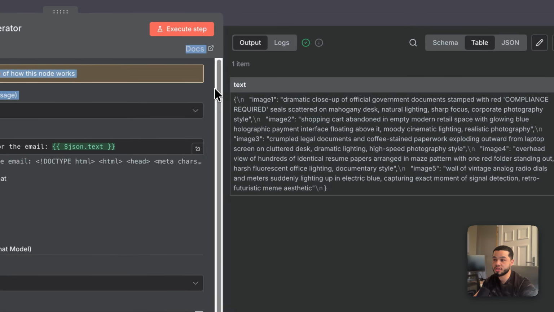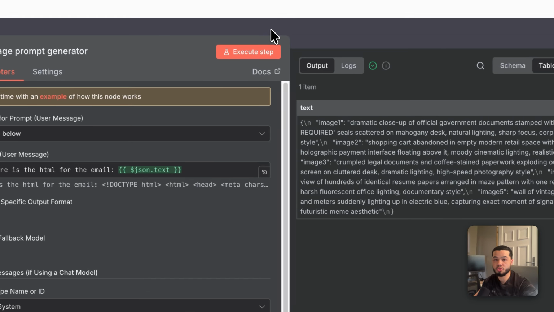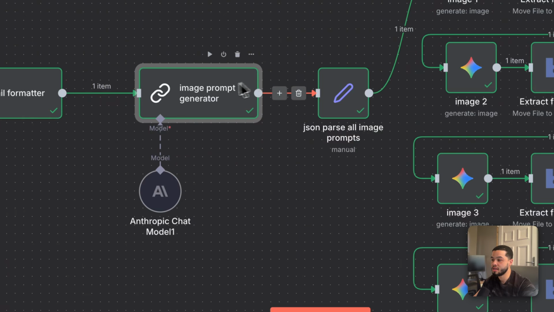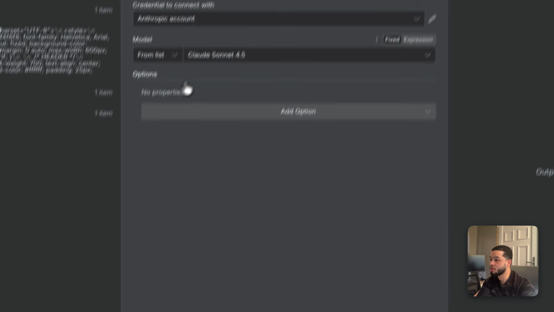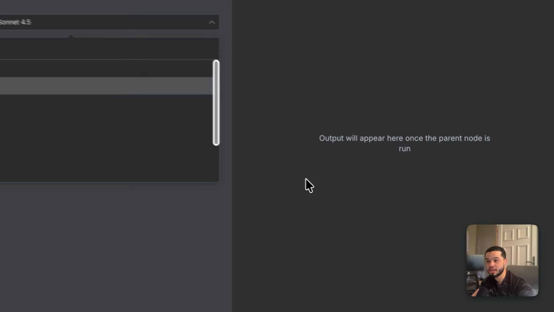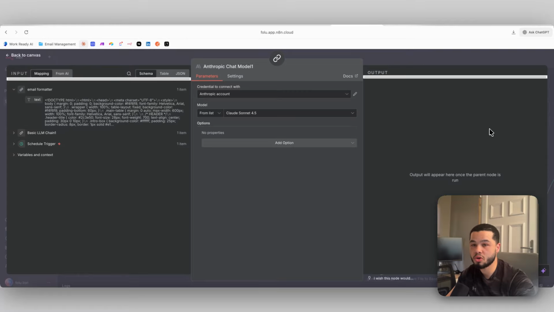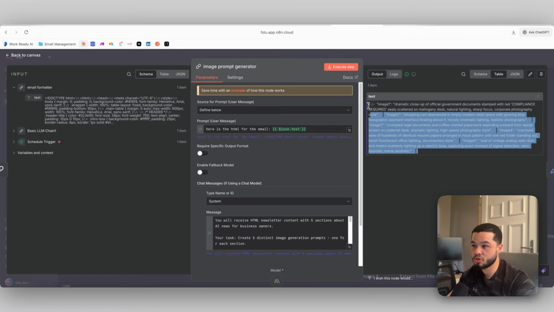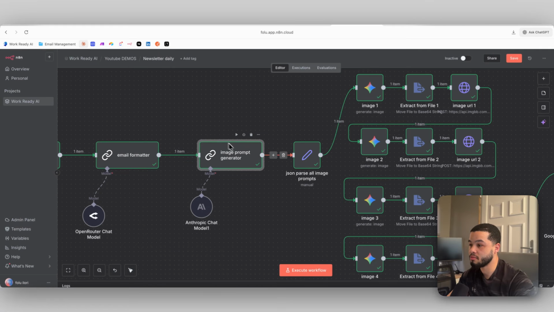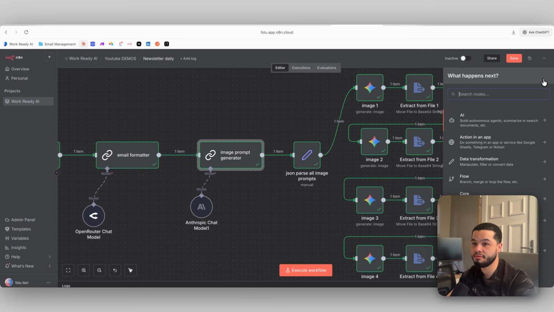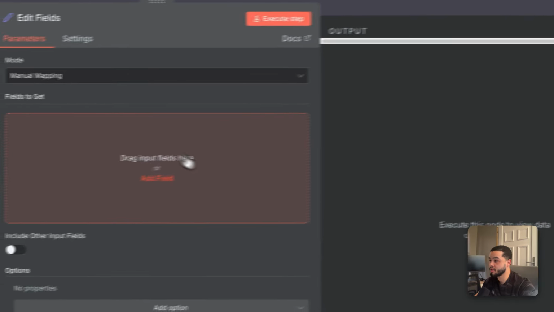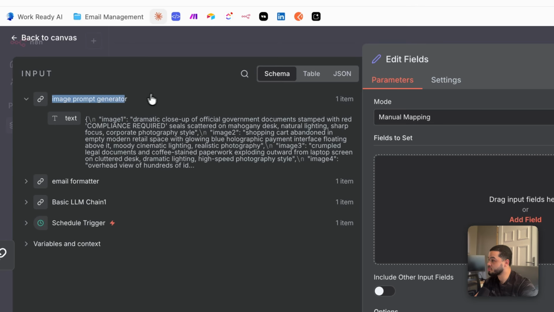This is basically just strings, so we can't actually use these to create 5 different images. So the next node we have to use over here is an edit field. Now for the image prompt generator, the model we are going to use is Claude Sonnet 4.5. It seems to be the best one to use. I've used a couple of these. Claude seems to be the best. But after we get the output, which is this right here, just one big block of text, I'm going to take it, I'm going to come over here, and I'm going to get an edit fields node. So I'm going to look up here, over here, look up edit fields. I'm going to bring that, take that down, and I'm going to take this image prompt generator, the previous node that we were just using.